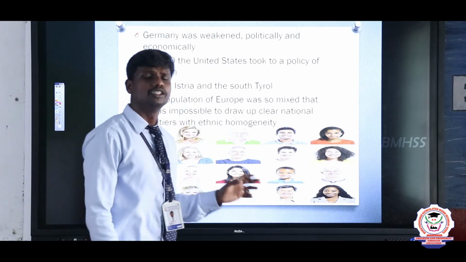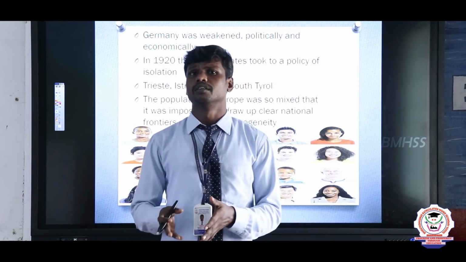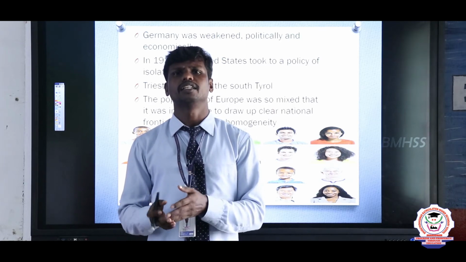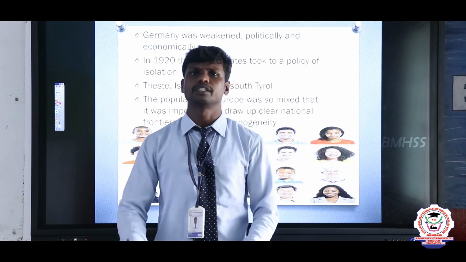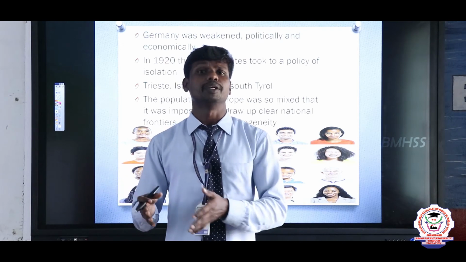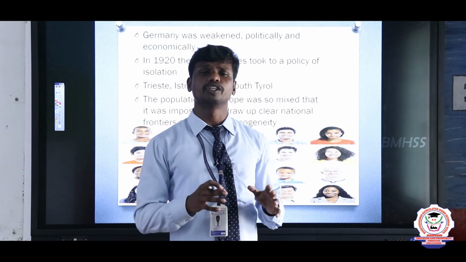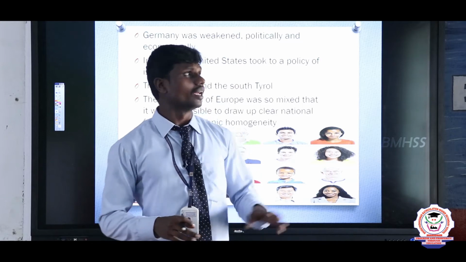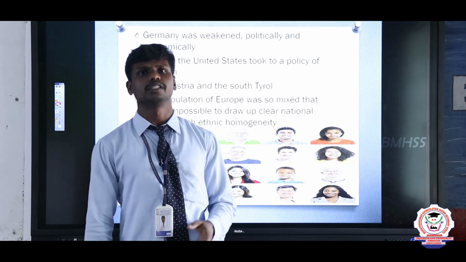And after that, Germany was weak both politically and economically. But we need to know that the people of Austria, Russia and Hungary, these places were split into small plots, and a number of new nations emerged. So on the eastern side of Germany, the rulers became very weak. So the people of Germany could not come across all the crisis, and it shows that politically and economically Germany is not developed. That is the point.